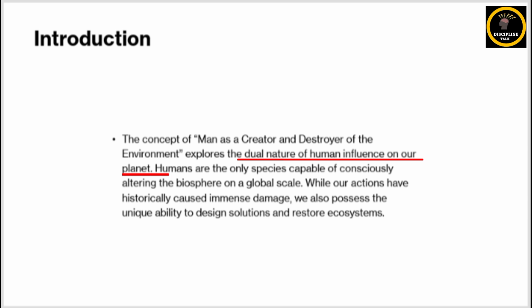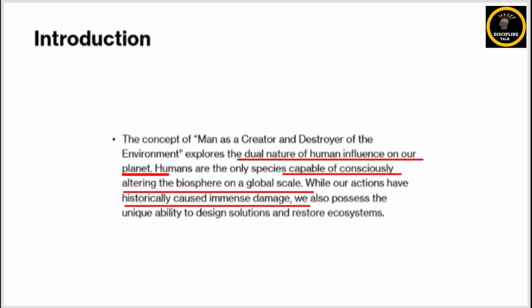And unlike other species, human beings have advanced intelligence and technology, and they also have an ability to plan for the future. This unique ability allows humans to shape the environment both constructively and destructively. On the one hand, human activities have led to environmental degradation, pollution, climate change, and loss of biodiversity.